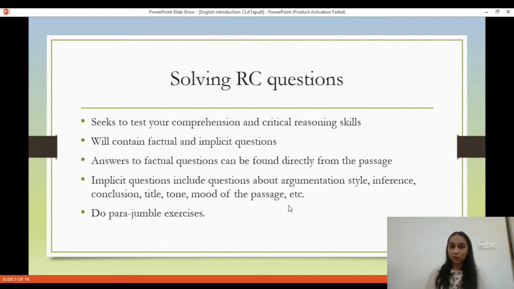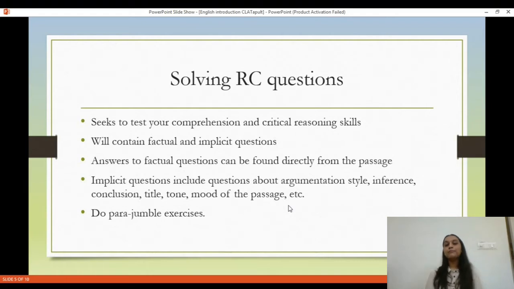And then there are implicit questions. These are the trickier questions. These are questions about argumentation style. You may be asked to draw an inference from a sentence of the passage. You may be asked what the author concluded from the passage. What would be a suitable title to the passage?